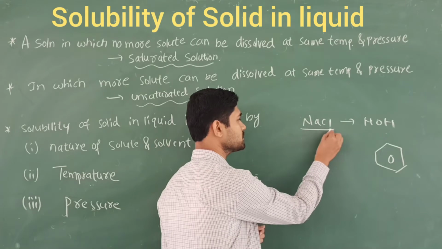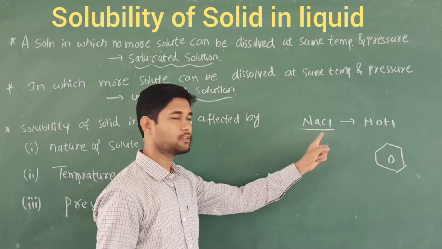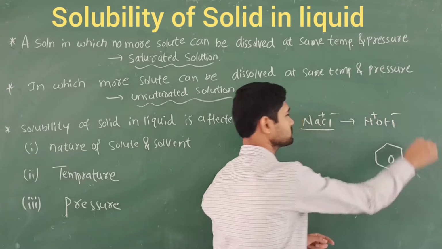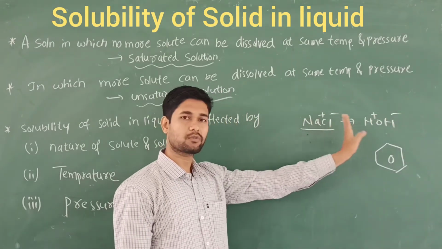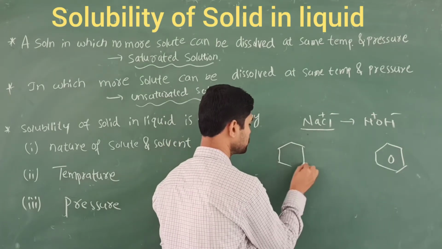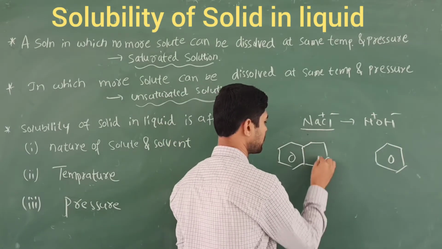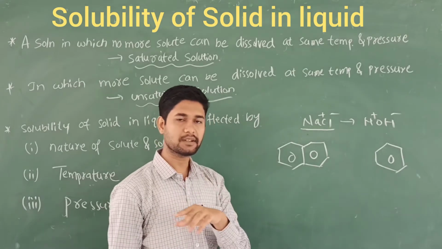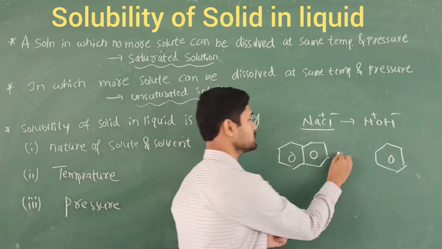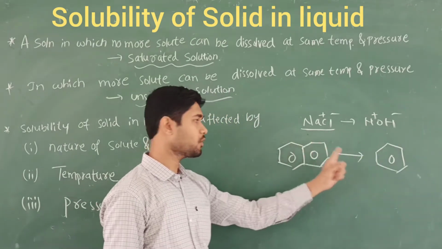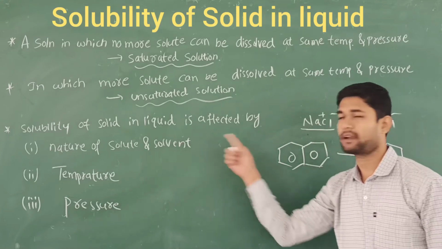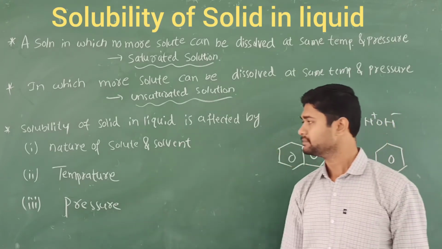This salt dissolves in water because polar solutes dissolve in polar solvents. What about naphthalene? It has a double benzene ring, right? A triple benzene ring is called anthracene. These are non-polar, and non-polar solutes dissolve in non-polar solvents. So that is the nature of a solute, and the nature of the solute is very important.